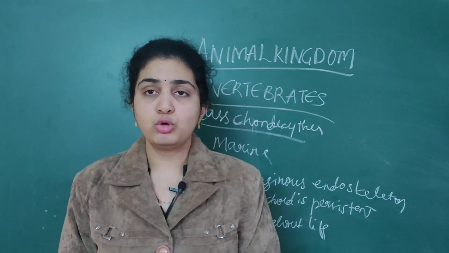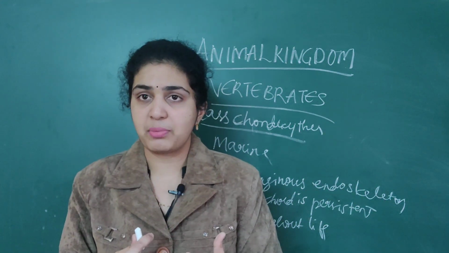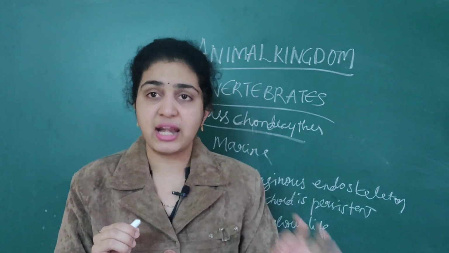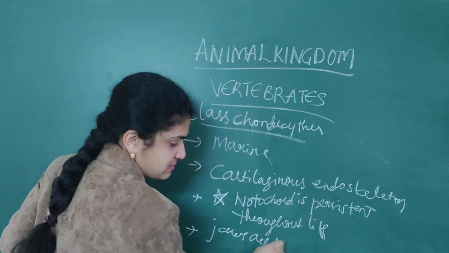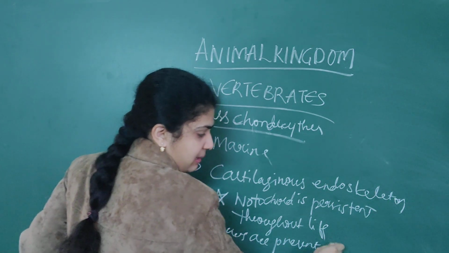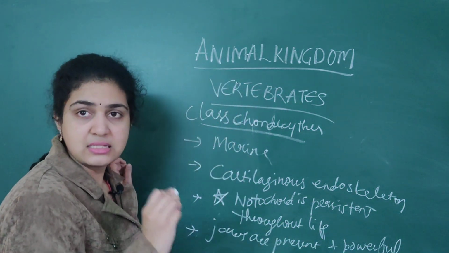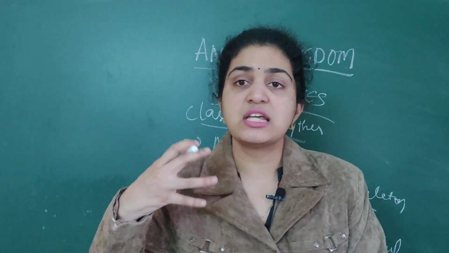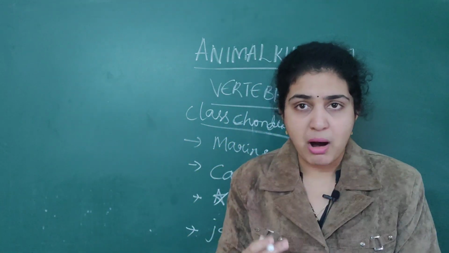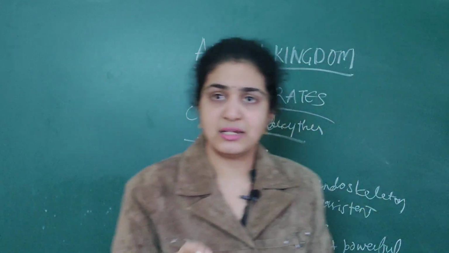Next, when you come to the jaws, we have discussed Gnathostomata means only jaws are present. So here jaws are very powerful in these organisms. Jaws are present as well as they are very powerful in these organisms. If jaws are present, obviously mouth is present as well as teeth are present. So mouth is always located ventrally for them. It is not present dorsally.